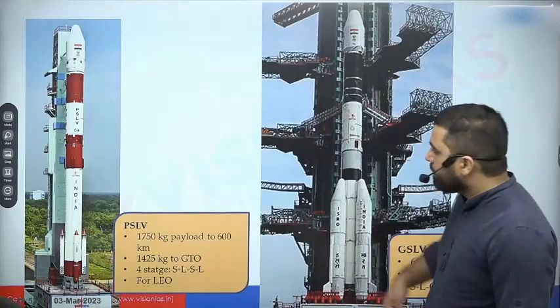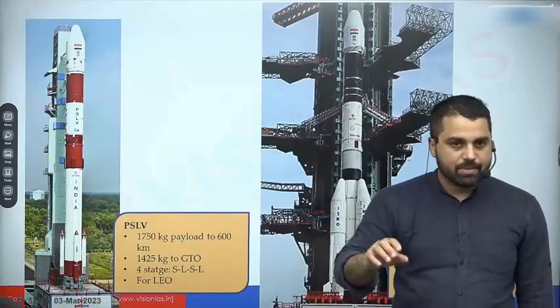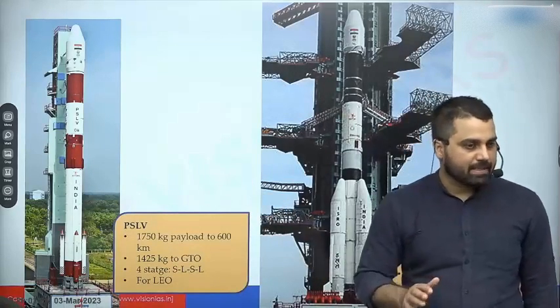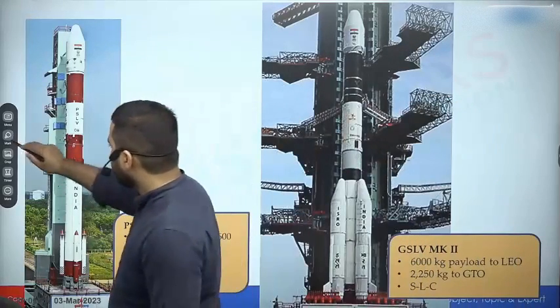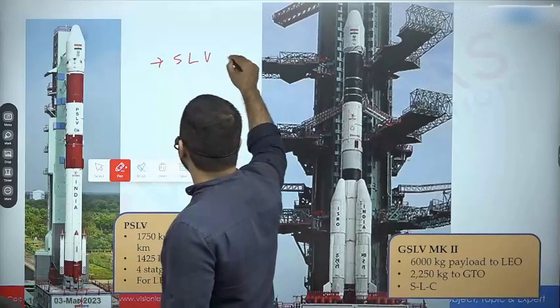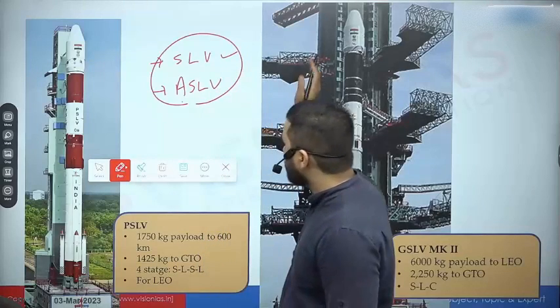PSLV is one of the oldest rockets of world. Definitely it is the oldest functional rocket of ISRO. There were rockets before PSLV such as simply SLV. There was a rocket called SLV, Satellite Launch Vehicle, or ASLV, Augmented Satellite Launch Vehicle. But as of now, they have been decommissioned.